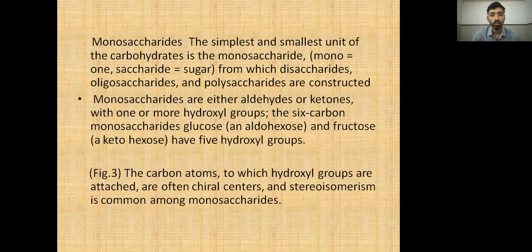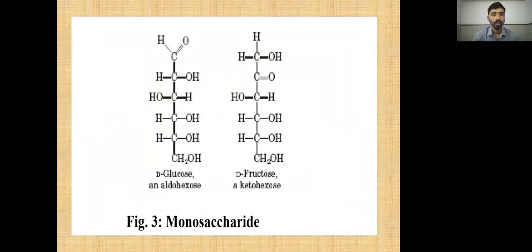The carbon atoms to which hydroxyl groups are attached are often chiral centers. Chiral centers mean a carbon with four different groups attached, for example hydrogen on the upper side, chlorine below, bromine and iodine on the right and left sides. That is the chiral center also present in carbohydrates, and stereoisomerism is common among monosaccharide sugars.